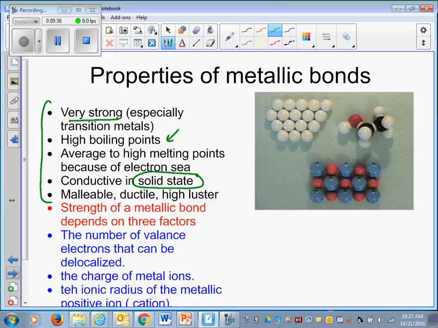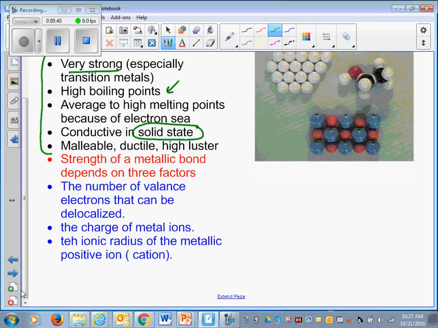But what do these properties depend on? These properties depend on the number of valence electrons that can be delocalized. For sodium, I can only delocalize one electron. For calcium, I could delocalize 2 electrons. For iron, I could go up to 3. For lead, I could probably go up to 4 and 6. You get my point? The more electrons I have that I can delocalize because of their low ionization energy, the stronger the bond will be.